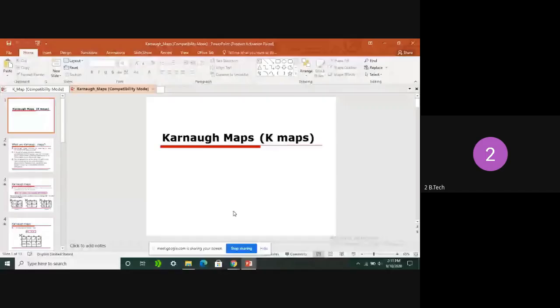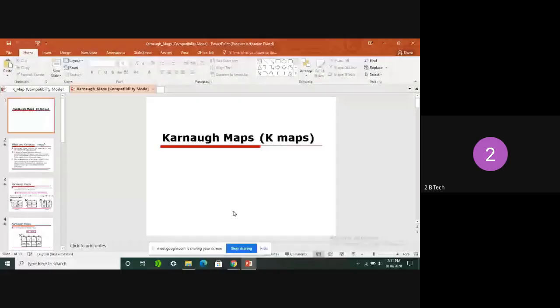Whereas if the number of literals or input terminals is 4, then how many minterms are there? 2 power 4, in the sense 16 minterms will be there. So minimizing 16 minterms is going to become a little bit difficult. So if input terminals are high, simplifying also becomes difficult.